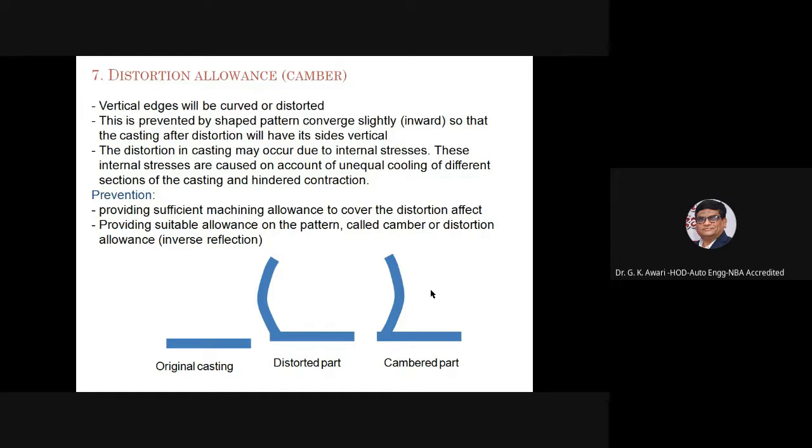The distortion in casting may occur due to internal stresses. These internal stresses are caused on account of unequal cooling of different sections of the casting and hindered contraction. Prevention: providing sufficient machining allowance to cover the distortion effect, and providing suitable allowance on the pattern, called camber or distortion allowance.